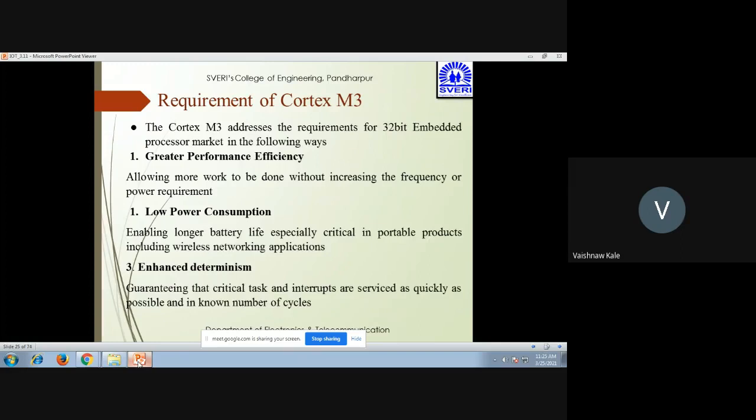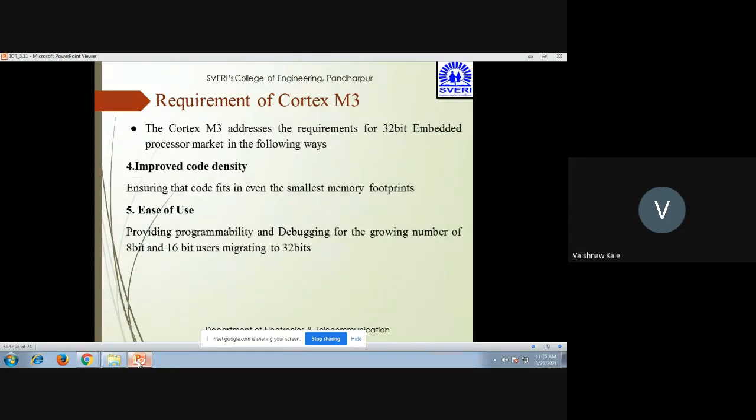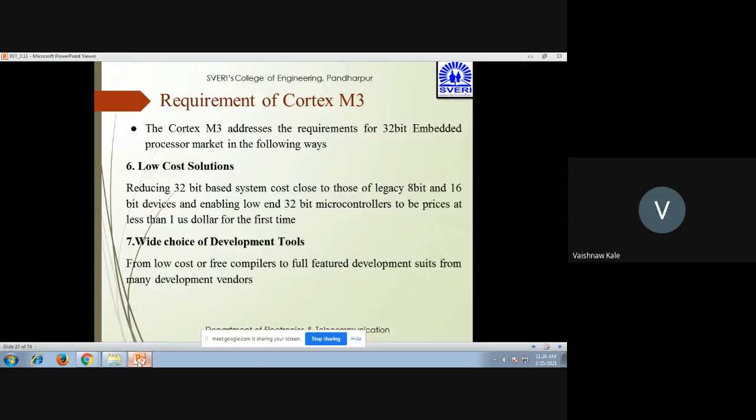Now, what are the requirements of the Cortex M3? As we know, the Cortex M3 addresses the requirements of the 32-bit embedded processor market in the following ways. First is greater performance efficiency. Second is low power consumption. Third is enhanced determinism. Fourth is improved code density. Fifth is ease of use. Sixth is low cost solutions. Seventh is a wide choice of development tools.